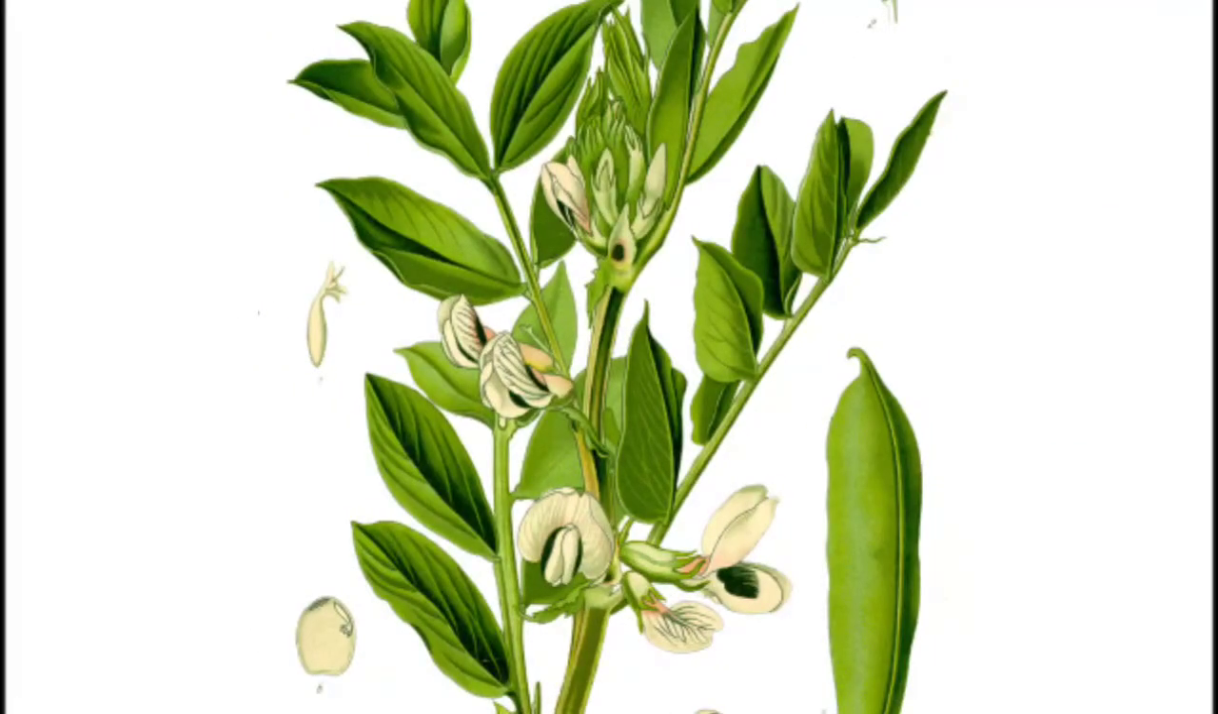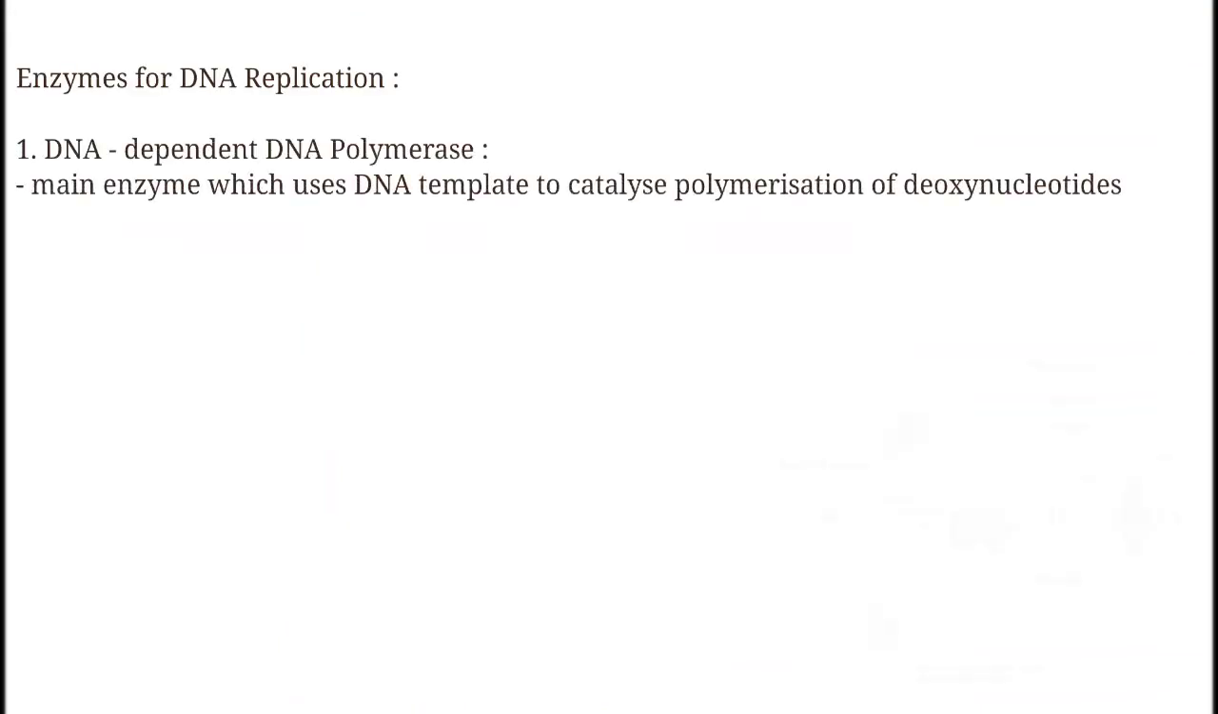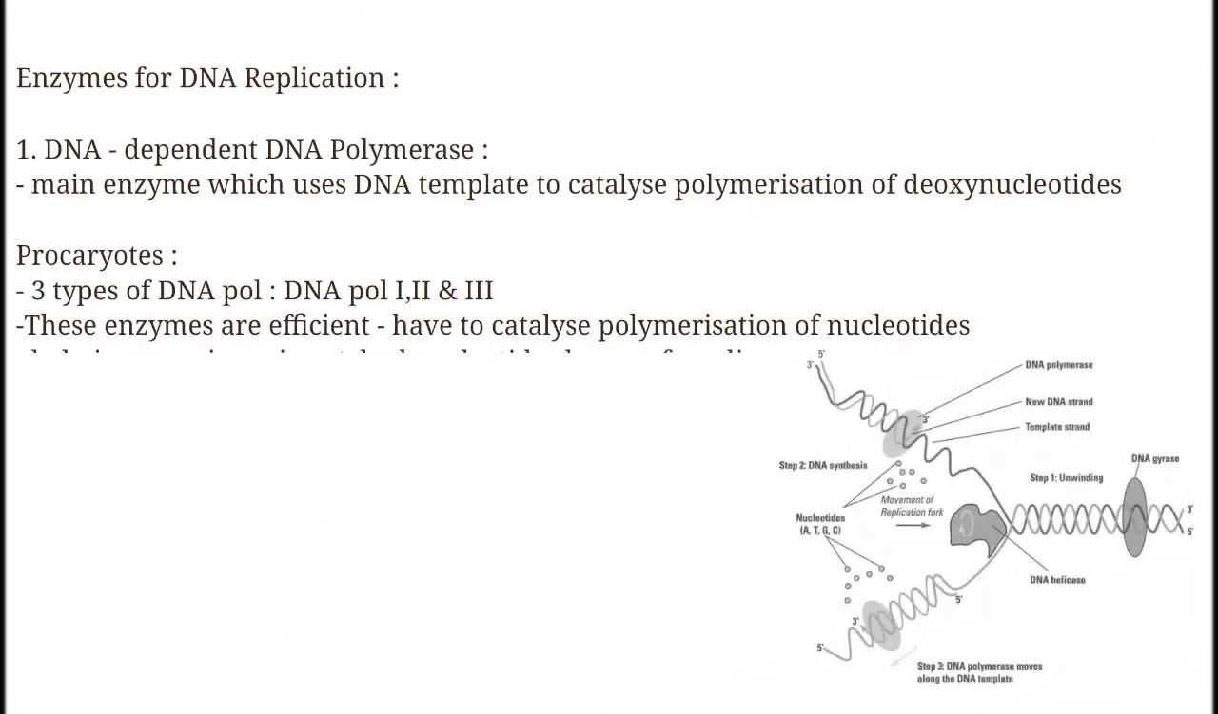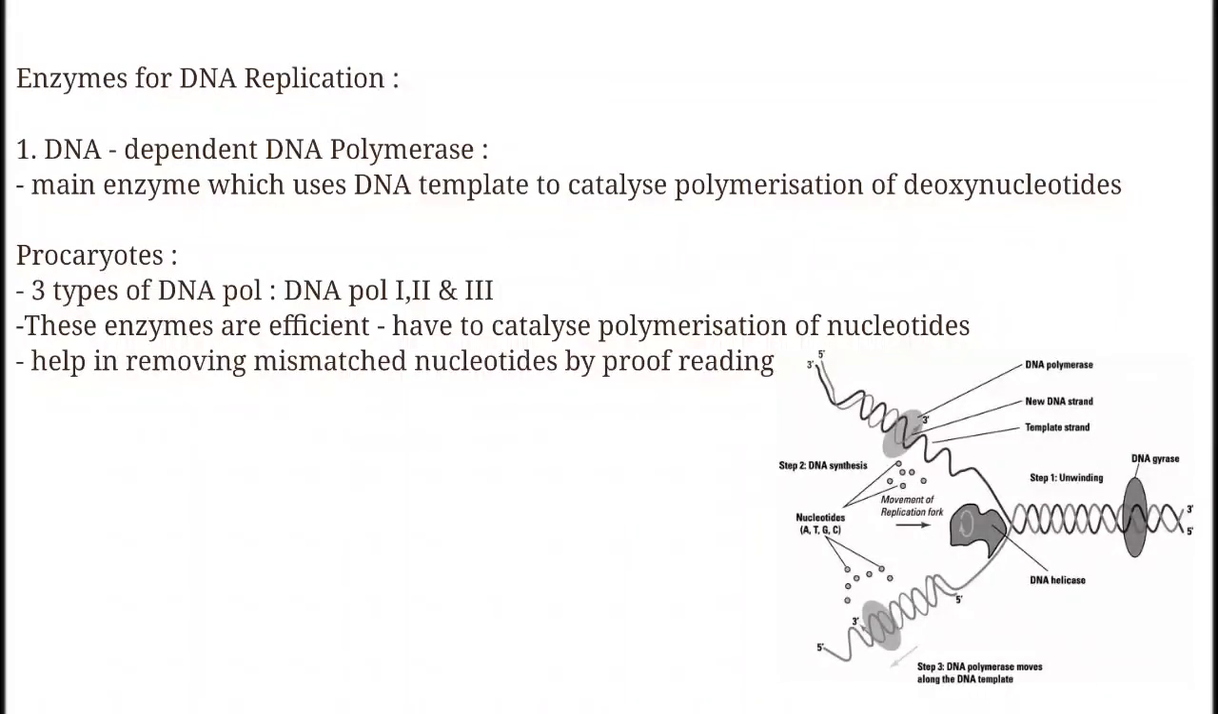Fine. Similar experiments on faba beans were conducted by Taylor, involving the use of radioactive thymidine. The results were that the DNA in chromosomes also replicates semi-conservatively. So now there are certain enzymes which are involved in DNA replication. Let's move ahead with this. For the process of replication, you require a catalyst, which is known as an enzyme.